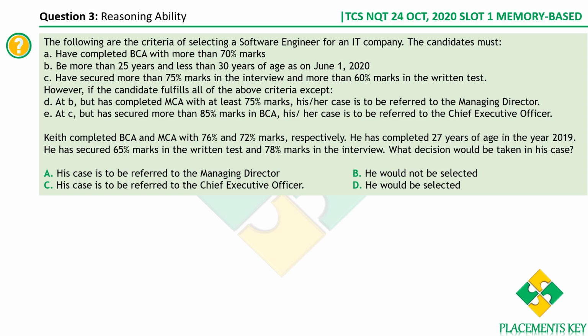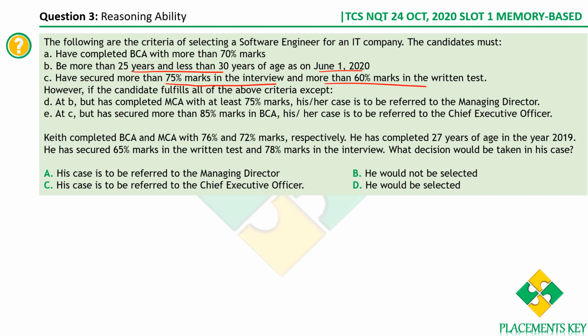A: the candidate should have completed BCA with more than 70% of the marks. Then his age: B, his age should be between 25 and 30 as of June 1st, 2020. And the third one, C, is with respect to the marks scored. He should have scored more than 75 marks in the interview and more than 60% marks in the written test.